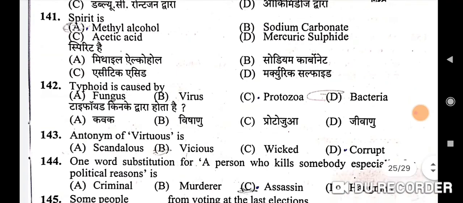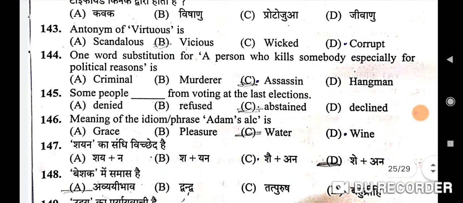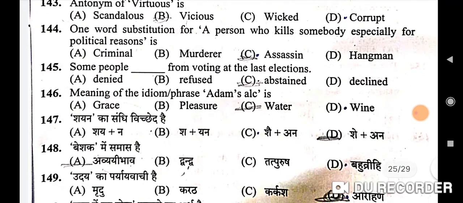Typhoid is caused by bacteria. D is the correct option. Antonym of virtuous is vicious. B is the correct option. One word substitution for a person who kills somebody, especially for political reasons, is? Correct option is assassin. C is the correct option.